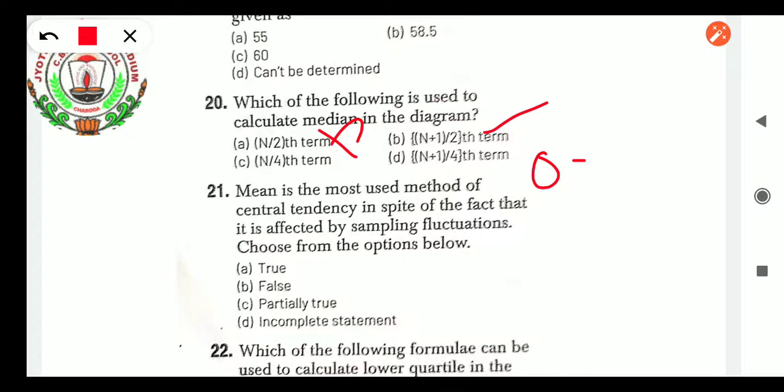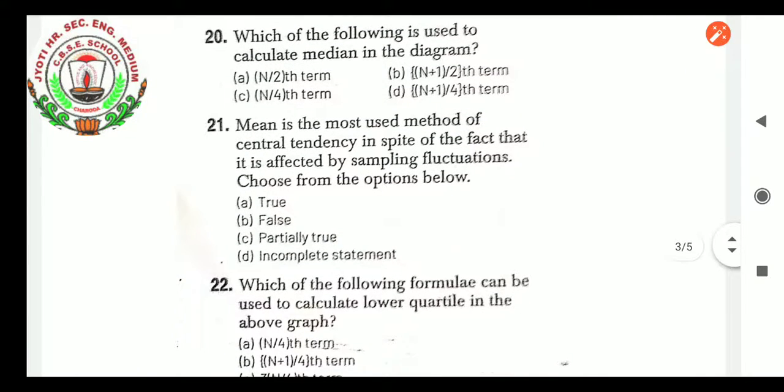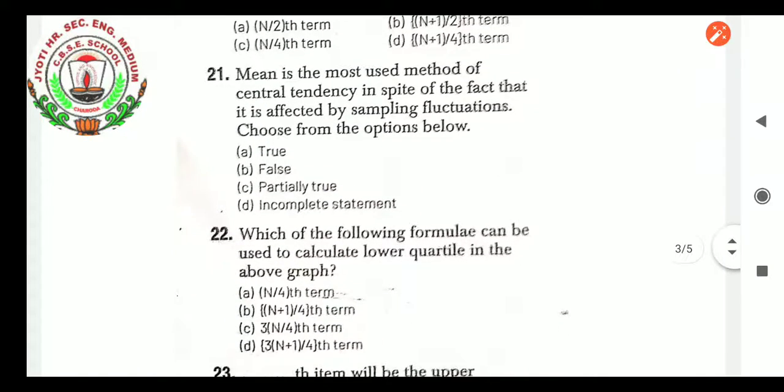So here the formula, how I explained to you, I think now it is clear to you. And M by 4 is for quartiles, which is not there. M plus 1 divided by 4 is also for quartile, it is not there. So it is the median. Mean is the most used method of central tendency in spite of the fact that it is affected by sampling fluctuations. Choose from the options below: true, false, partially true, incomplete statement. Yes, the answer is right, because most probably we use the mean.